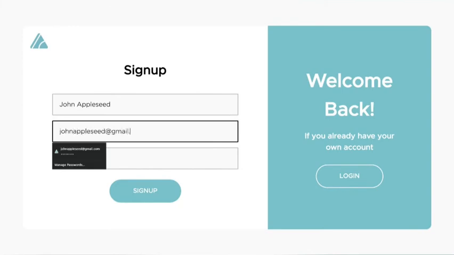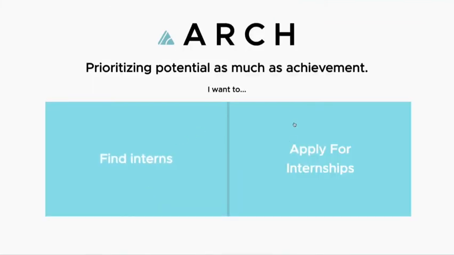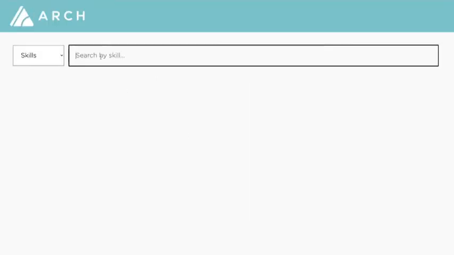Let's say that I quickly make an account. I will then be prompted to pick between looking for interns or internships. If I choose to look for interns, then I'll be redirected to this page. I can search using the filter for either specific names or various skills, such as HTML, for example.